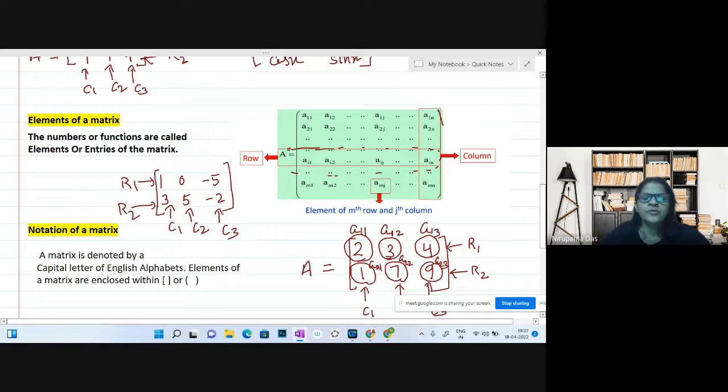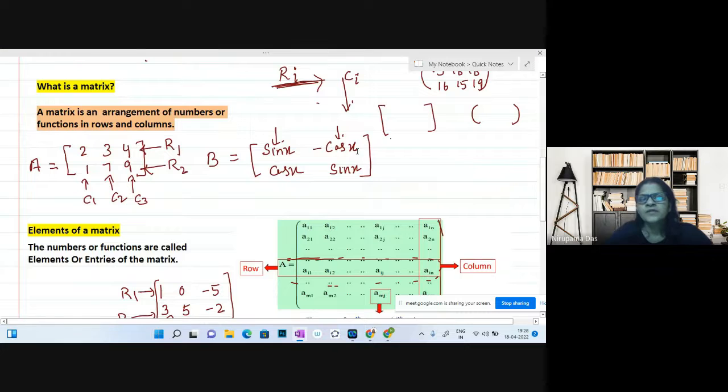And here, 2 rows and 3 columns, so we have 1, 2, 3, 4, 5, 6 elements. If it is like the previous one, sin x, minus cos x, cos x, sin x, with 2 rows and 2 columns, the number of elements is 4. Now if I write 2, 3, 1, 7, minus 2, 0, this matrix has 3 rows and 2 columns, so the number of elements is 6.